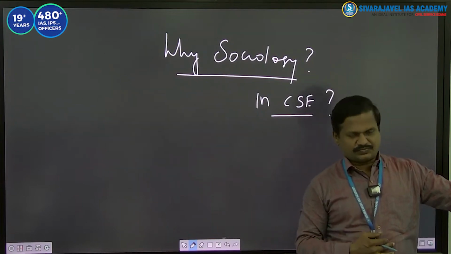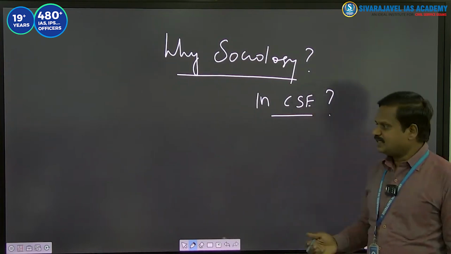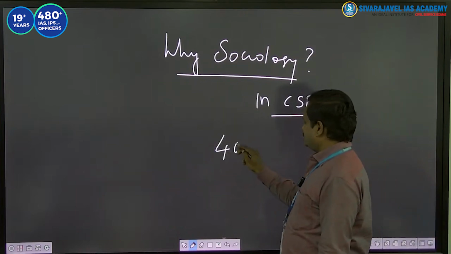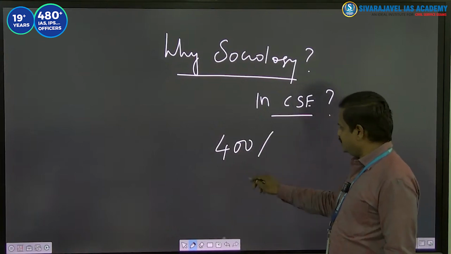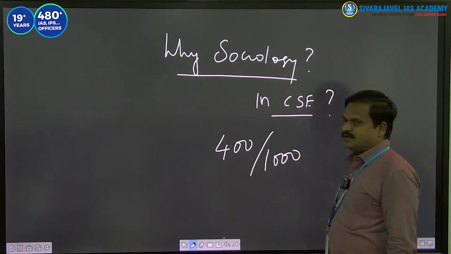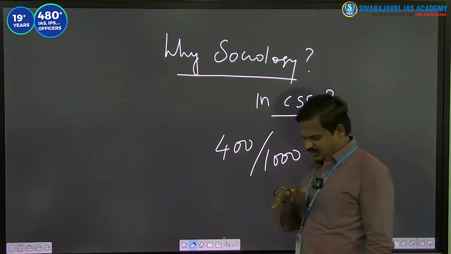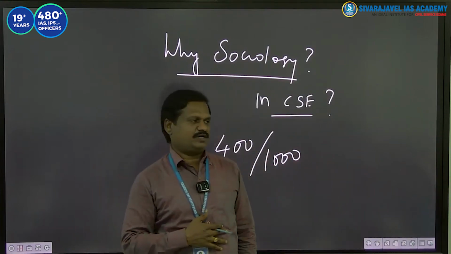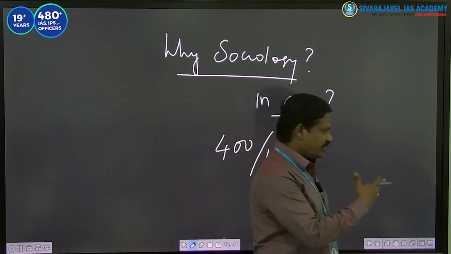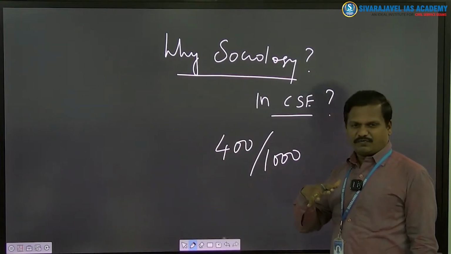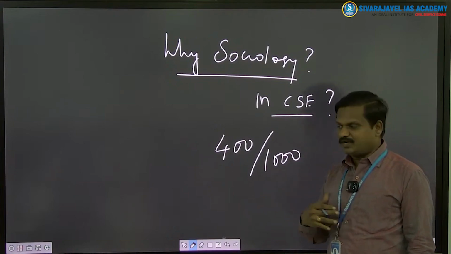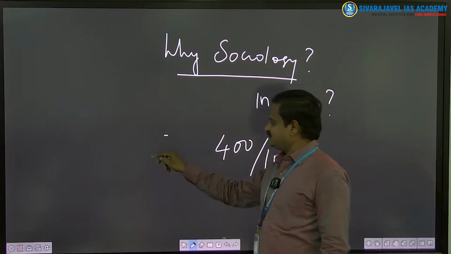Why am I saying so? If you look at the general studies paper, on an average, people will be able to score 400 out of 1000 in general studies. So their marks in GS for many of the students will not vary that much. Almost they will be on equal footing when it comes to general studies.